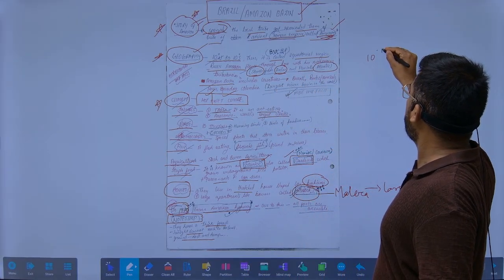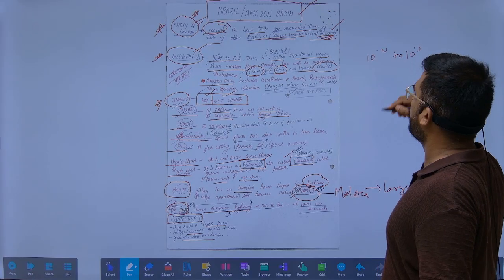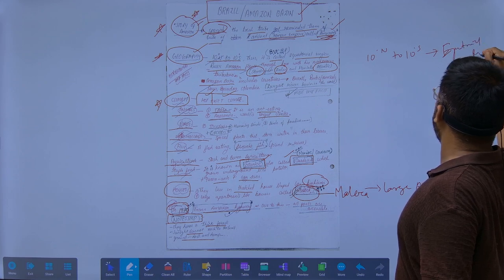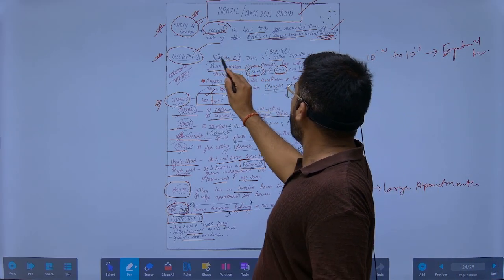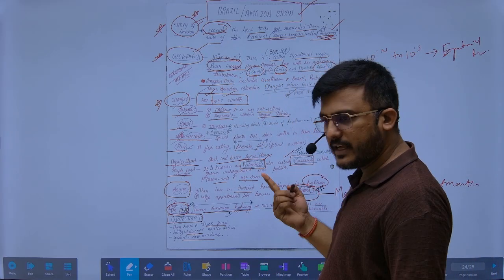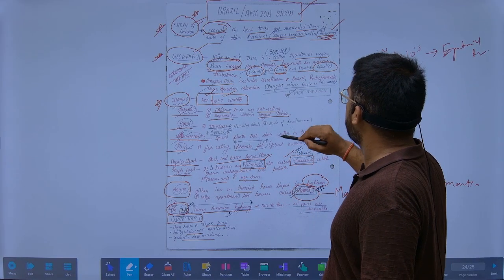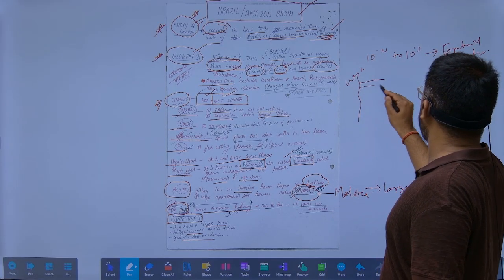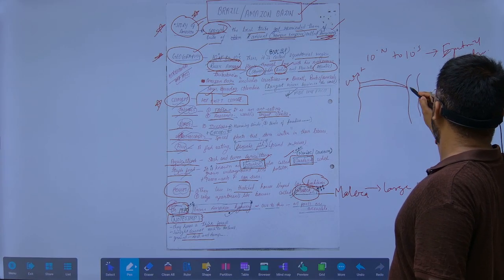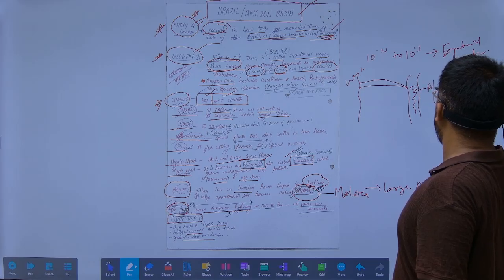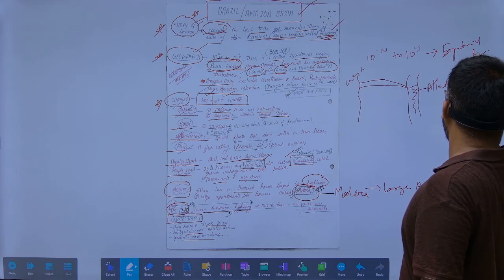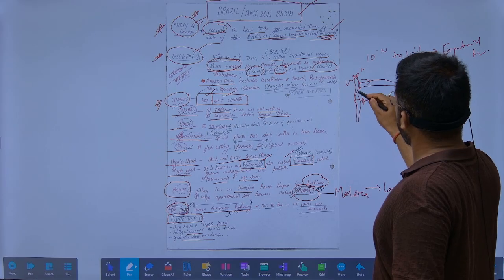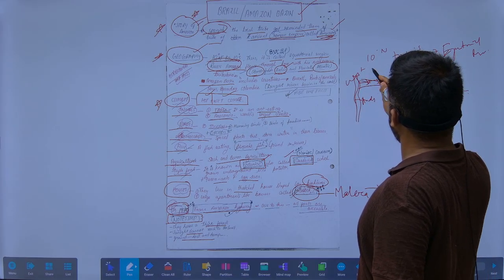The geography is 10 degrees north to 10 degrees south, present in the equatorial region. And the River Amazon flows through here. The River Amazon starts from the Andes, from the western part, and continuously flows to the Atlantic Ocean. So here there will be the Andes. From here it will start flowing from west to east.